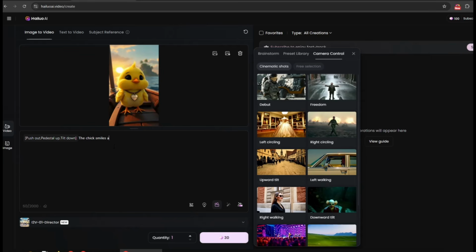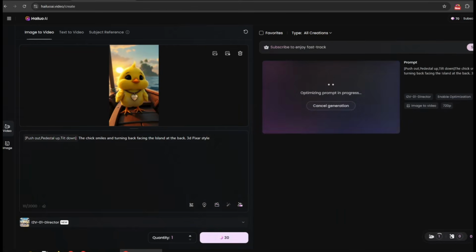After that, I will add some keywords here to guide Hilo AI in generating the expected visuals. After that, I'll click the Generate button. It will take some time to generate the video, but the result is incredible.